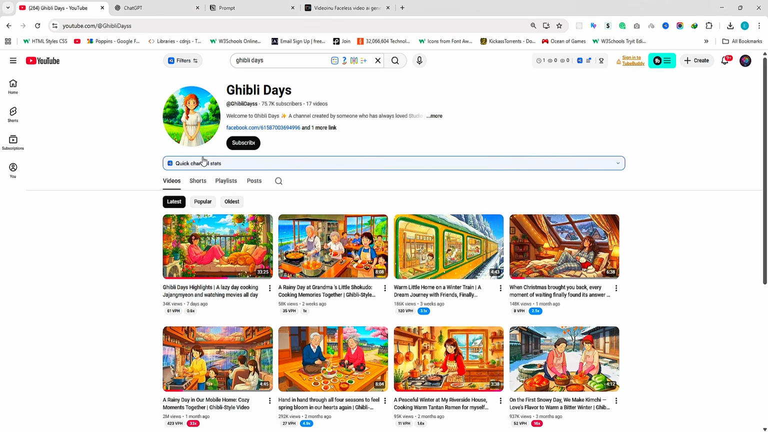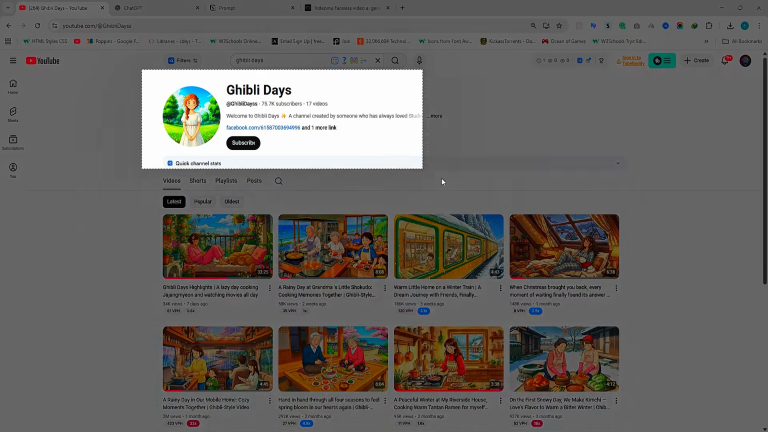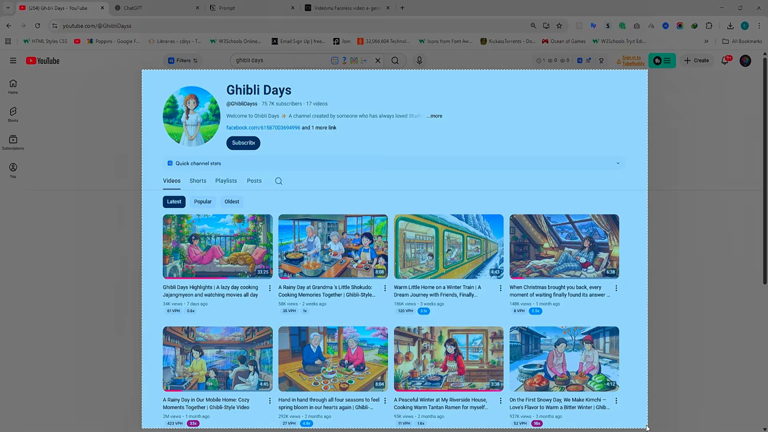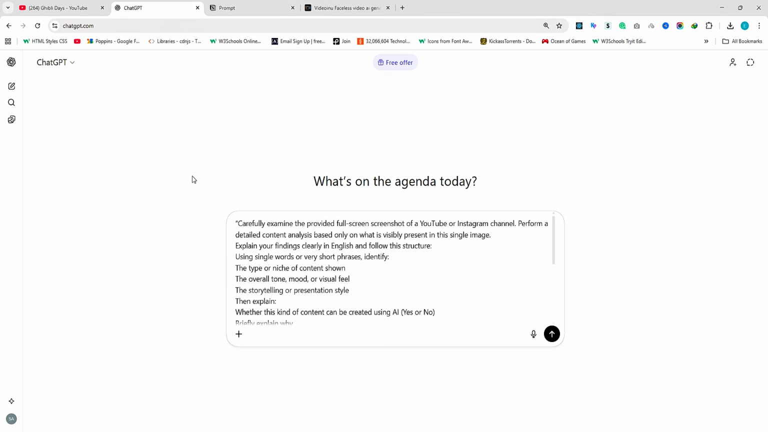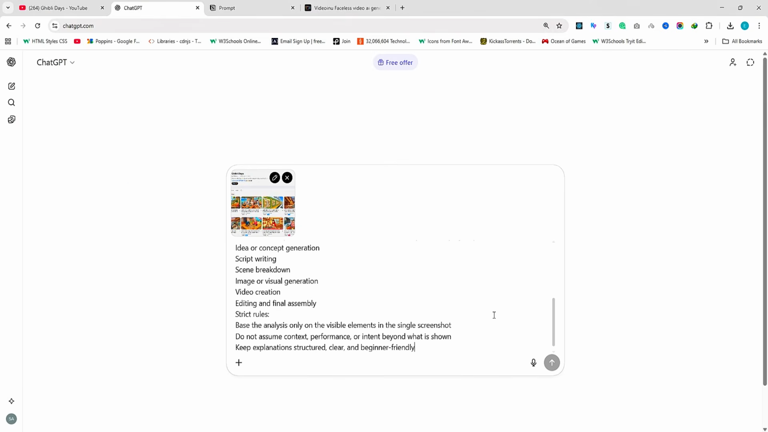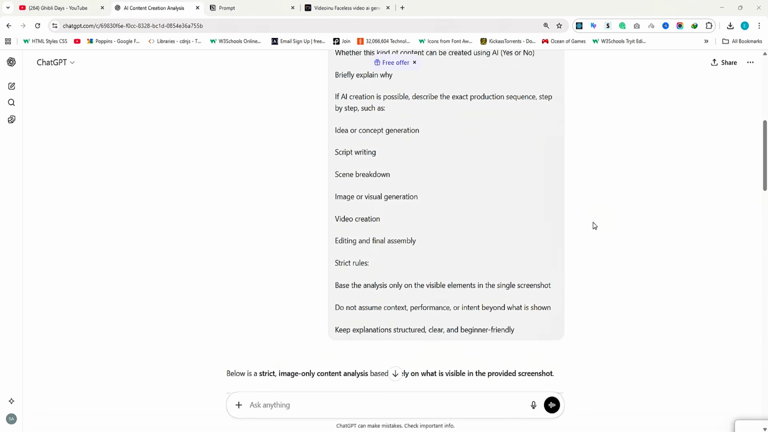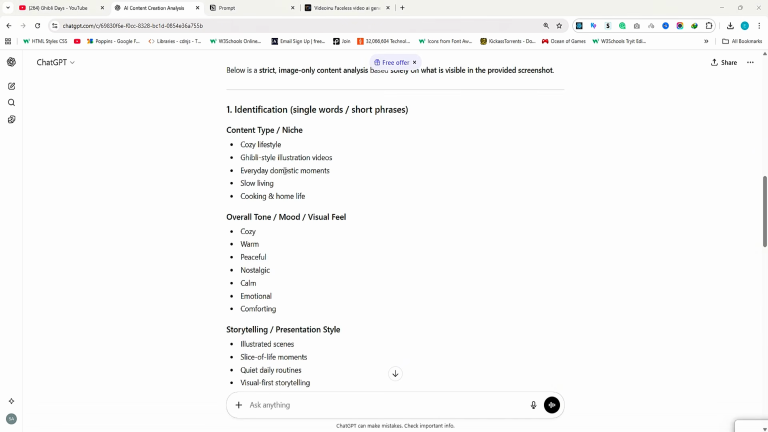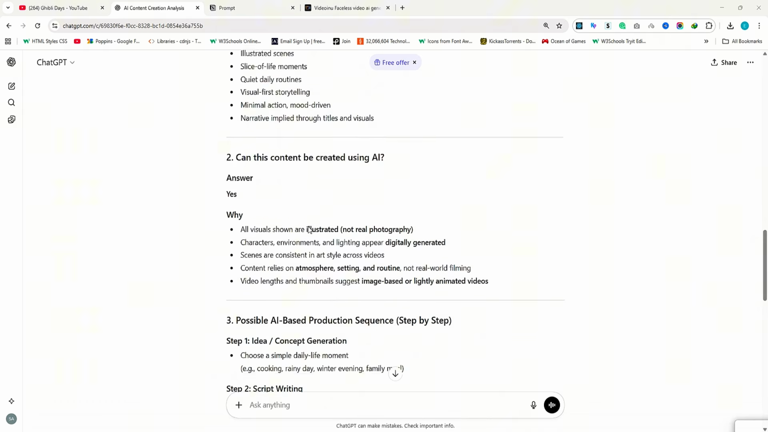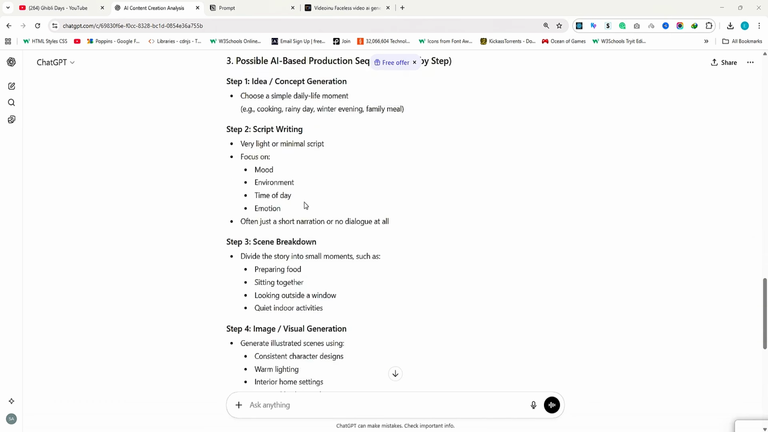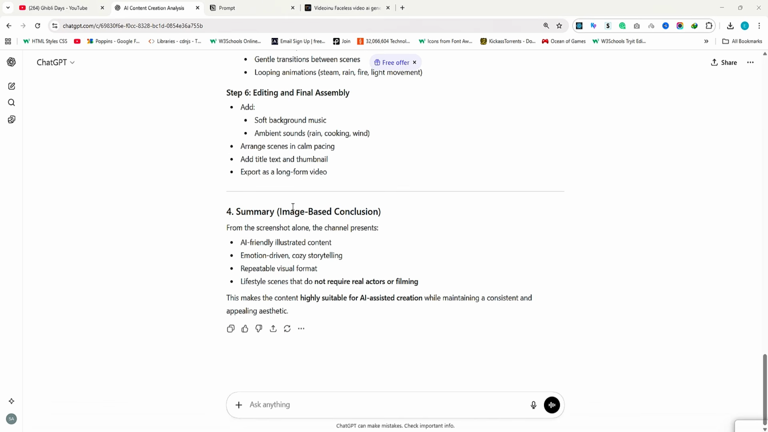Next, go to YouTube and search for a channel called Ghibli Days. Take a screenshot of the channel homepage, including the channel name, videos, and description. Now, upload that screenshot into ChatGPT, so ChatGPT can clearly understand the channel. Once everything is ready, click Next. ChatGPT will now analyze the channel and tell you exactly what type of content they create, along with the complete AI creation workflow that you can easily follow step by step.